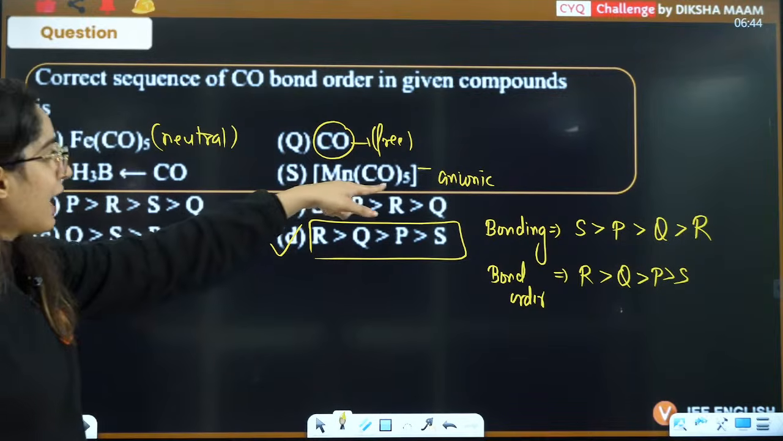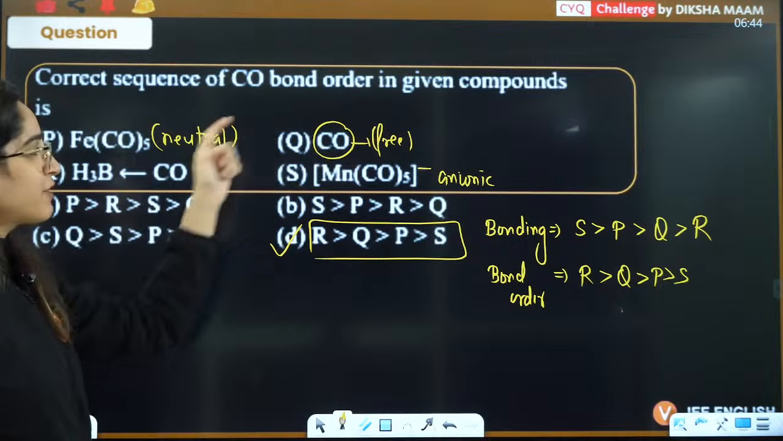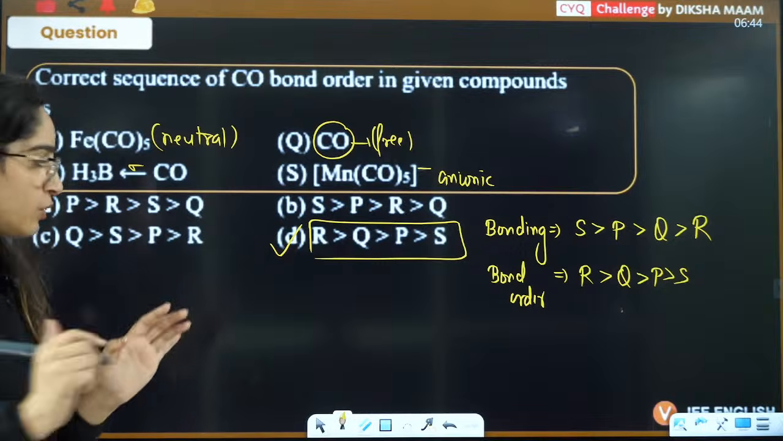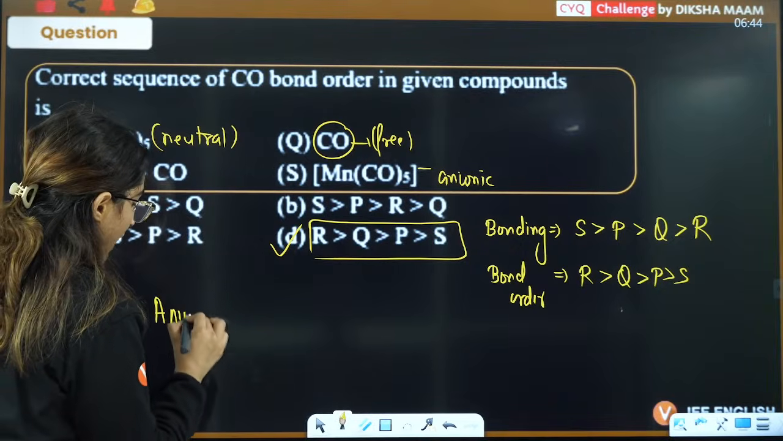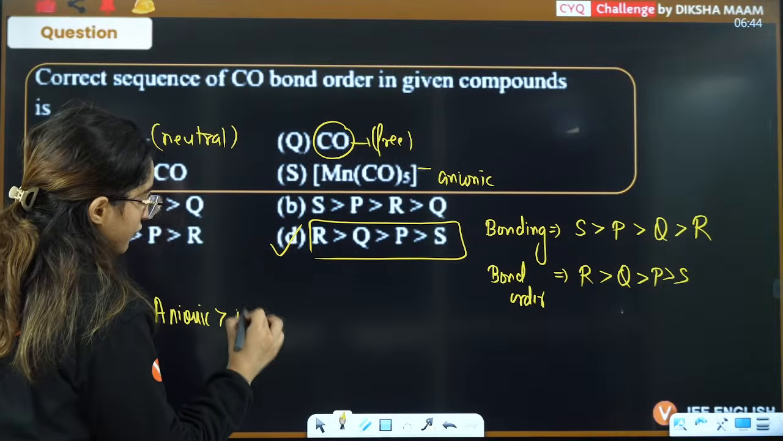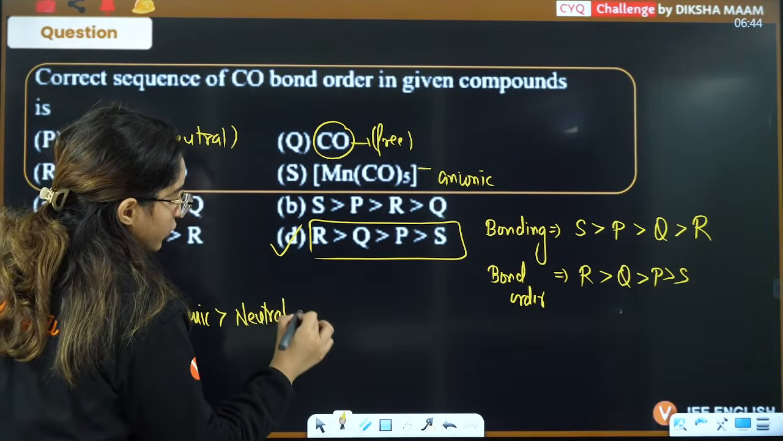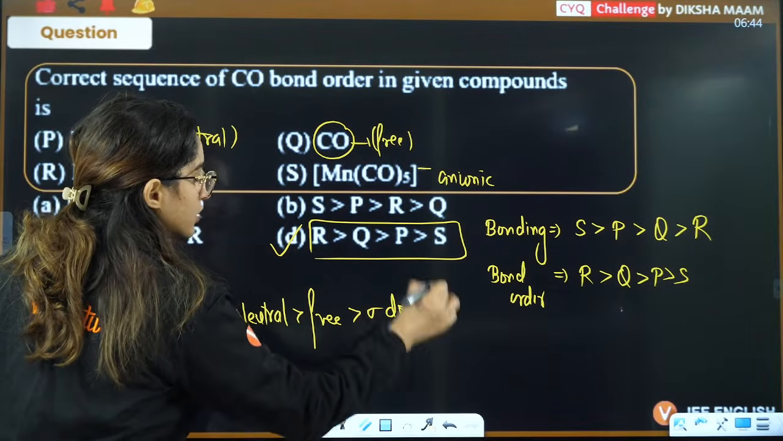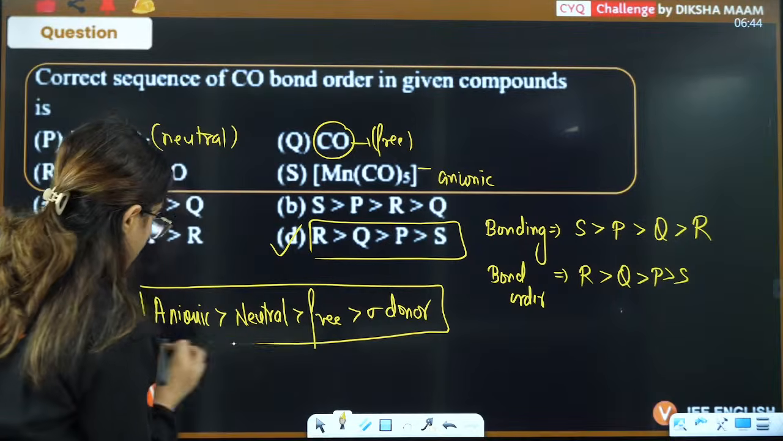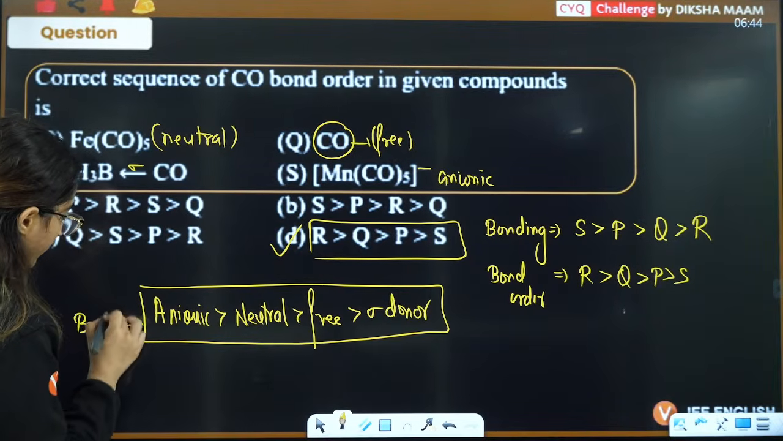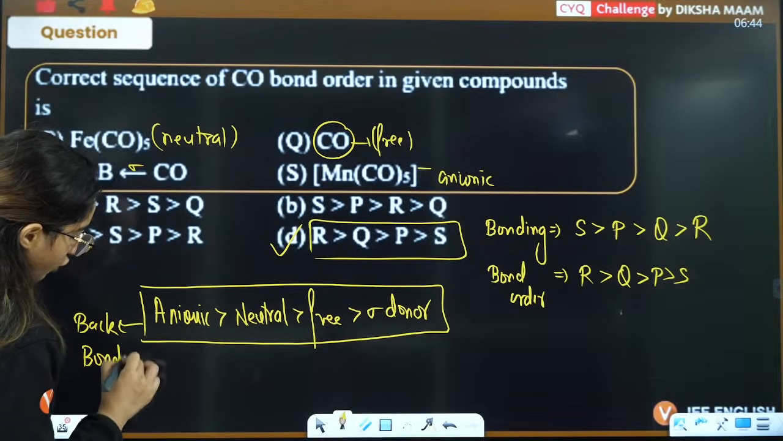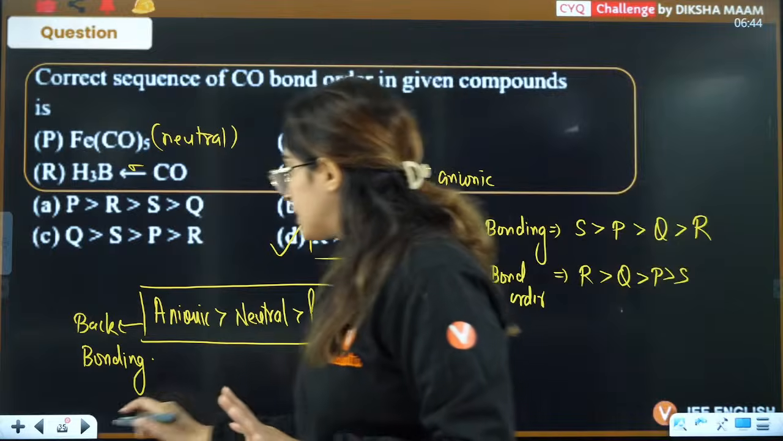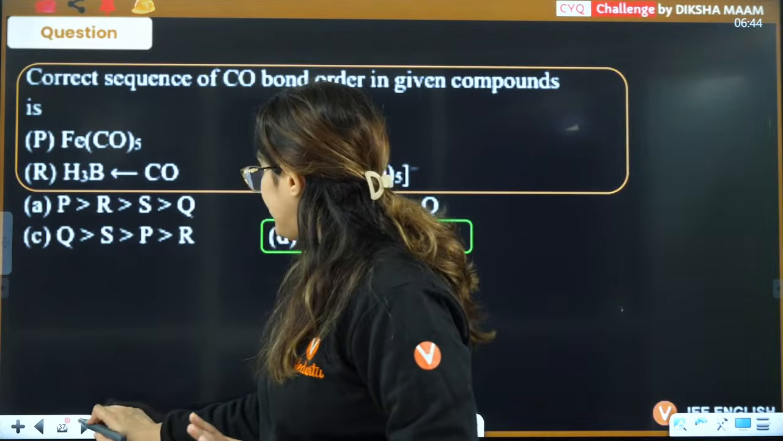Got it? Anionic, then neutral, then you have free, then you have sigma donation carbonyl. Okay, I'll just write this here as well. Firstly, you have anionic, then you have neutral, right? Then you have free carbonyl, then you have sigma donor carbonyl. Okay, this is the extent of back bonding. Right, everybody? Yes. So D is the correct answer.